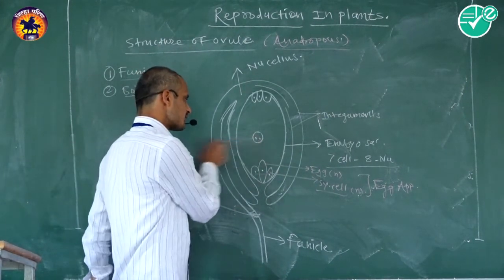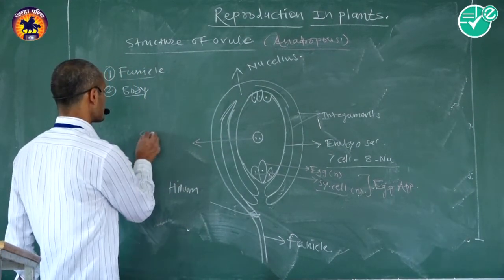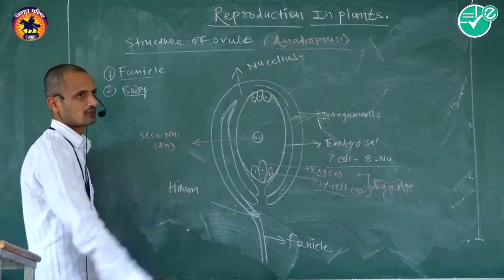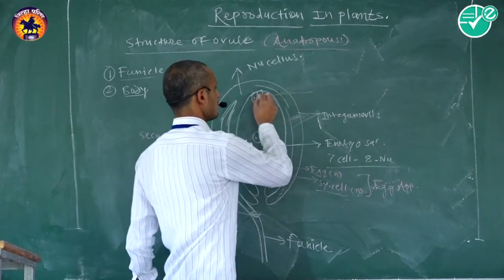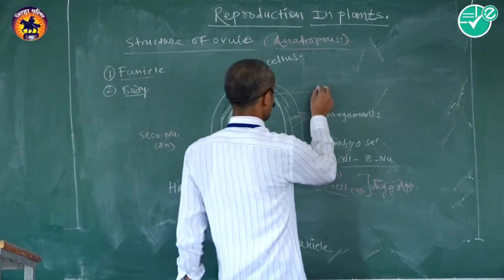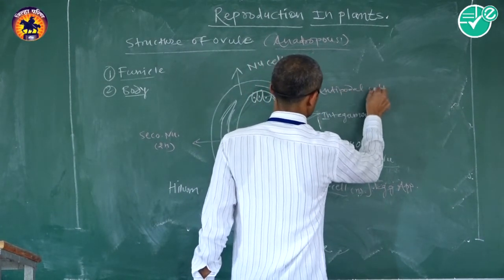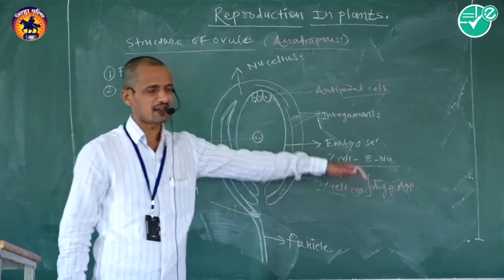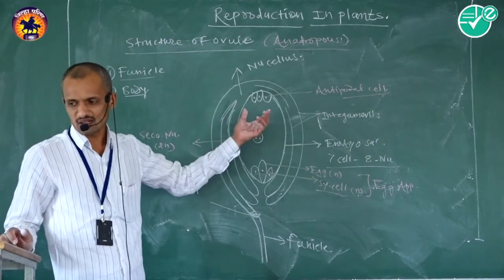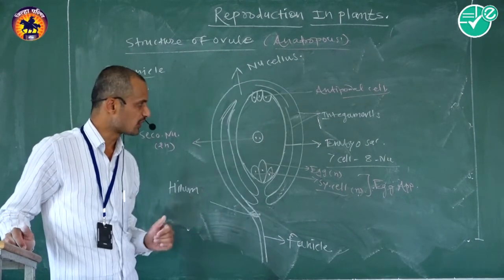At the center of the embryo sac, diploid polar nuclei are situated, which form the secondary nucleus. It is diploid, and three cells remain present at the chalazal end of the embryo sac, called antipodal cells. This 7-celled, 8-nucleate structure at the center of the ovule is called the embryo sac.